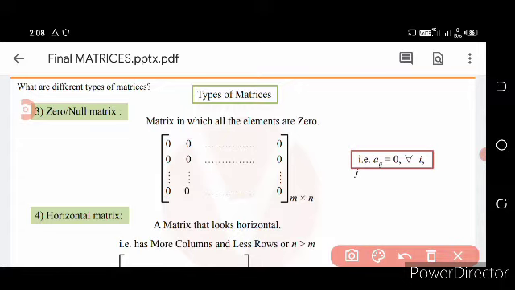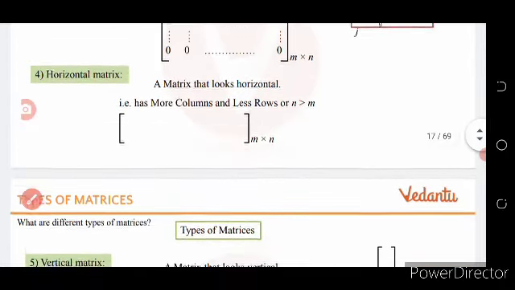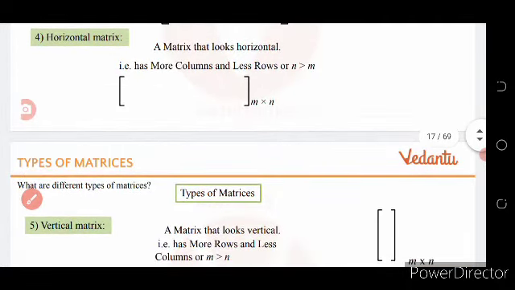Then come to horizontal matrix. What is called horizontal matrix? A matrix that looks horizontal. Here the number of columns is more than the number of rows.